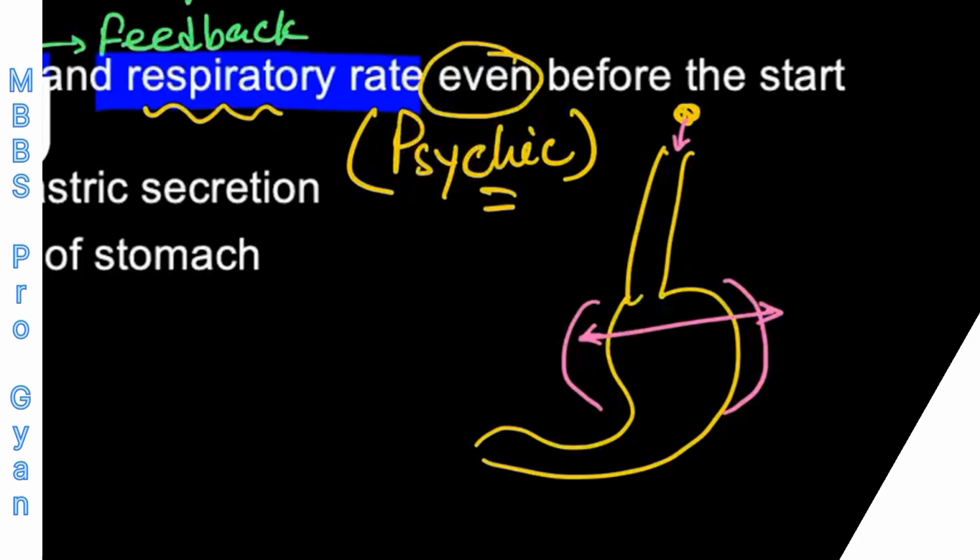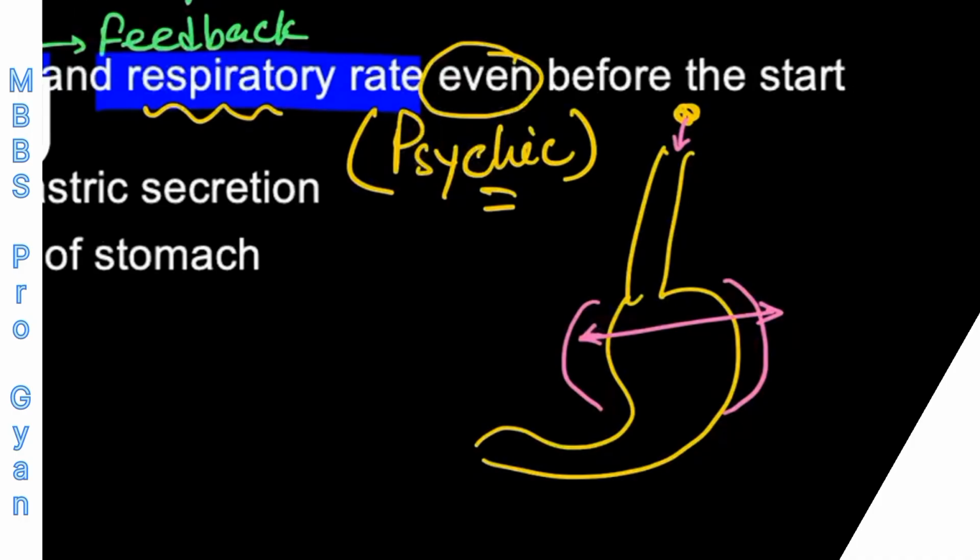The food is just entering the upper part of the esophagus and the stomach is relaxing to receive the food. So this is known as receptive relaxation of the stomach. Relaxation of the stomach ahead of food to receive the food. Receptive relaxation of the stomach. That is typical of a feed forward control system.